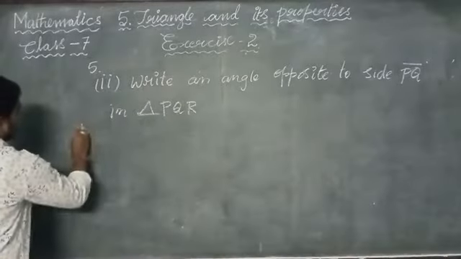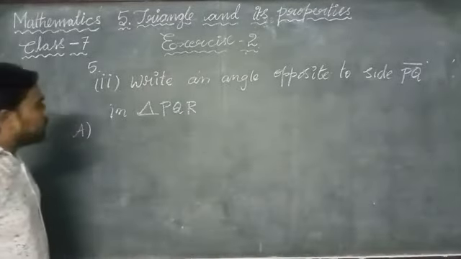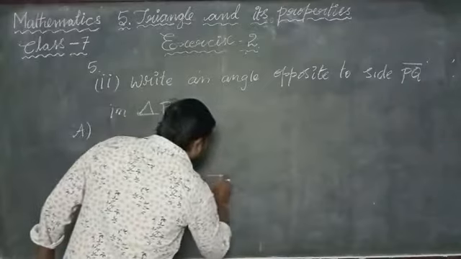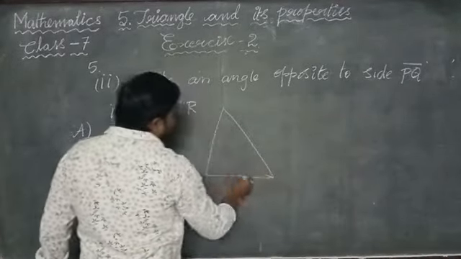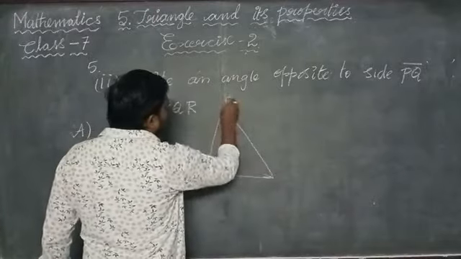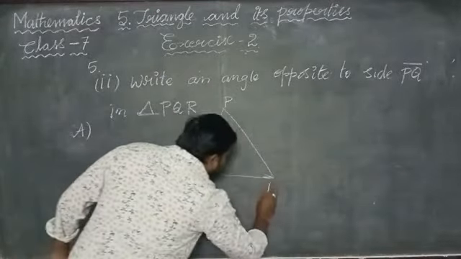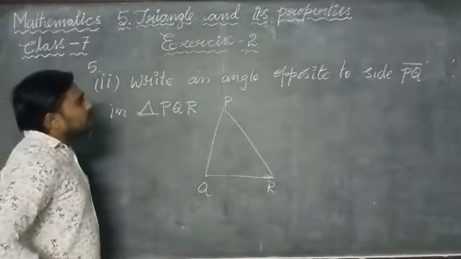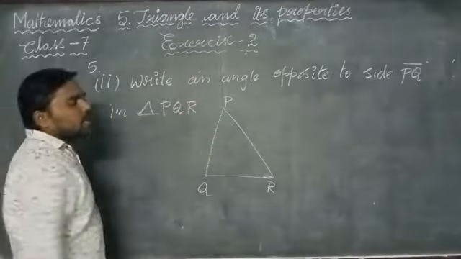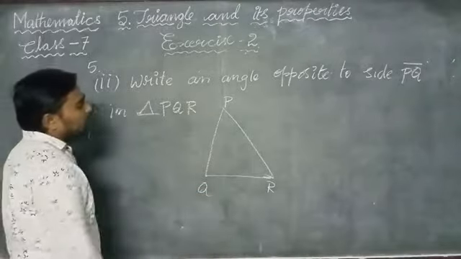Okay. For this question, initially we have to draw the triangle PQR. This is the triangle PQR. They have given the question: write an angle which is opposite to the side or line segment PQ.